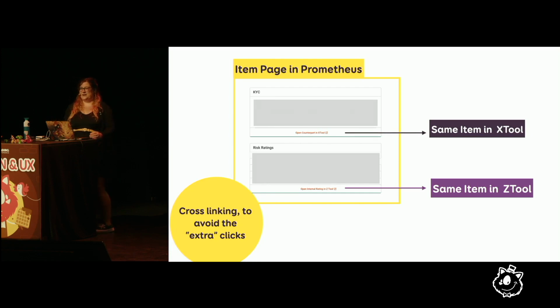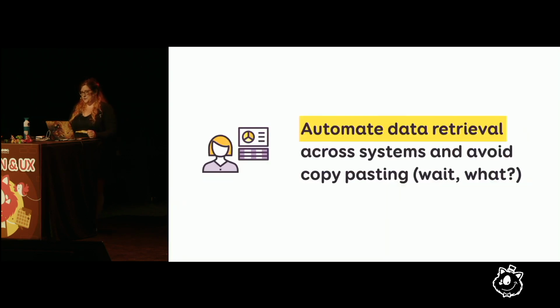So it sounds easy, like, why can't I just have a link to another tool? From the user perspective, yeah, the whole IT complexity behind it, not that much. And then if you want to make it even easier, you can try to retrieve data and make sure that you avoid the copy-pasting. At the end of the day, copy-pasting is kind of making people do more errors. So what we try to do is make sure that we slowly go towards having one single source of truth. And if the data is going to be in multiple systems, we retrieve it automatically so that they don't need to input it again and again and again.